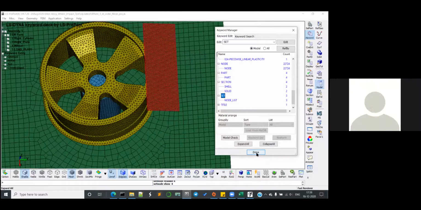Yeah, that's the LS run. Can you see that? Okay, it's already run. You can just click on run now.